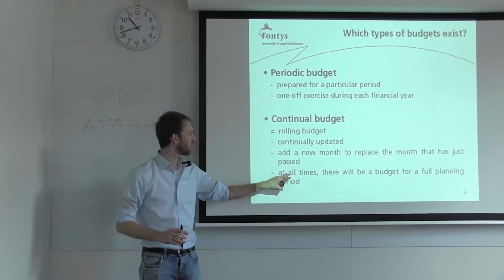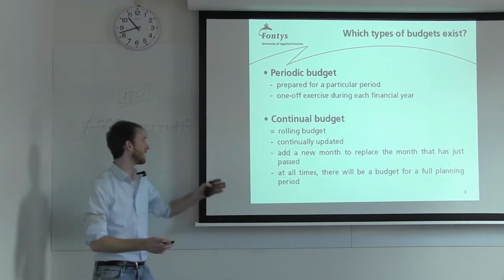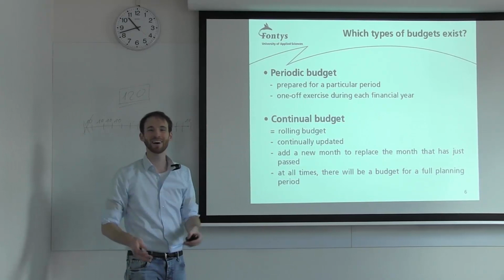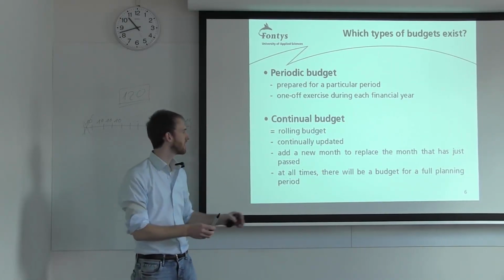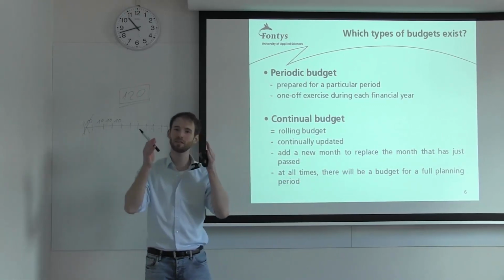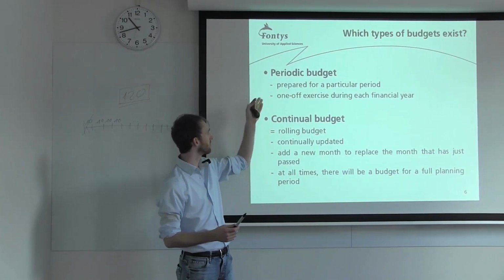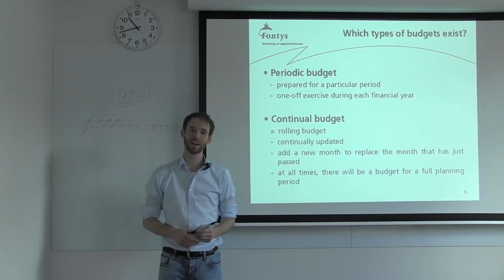So you simply add one, and at all times there is a budget for the whole planning period. In our example it is 1 year. It can also be half a year, or let's say only a quarter of a year. But at all times there's always the plan for the whole period. And that's the difference between periodic and continual budgets, and this hopefully answers which types of budgets actually exist.